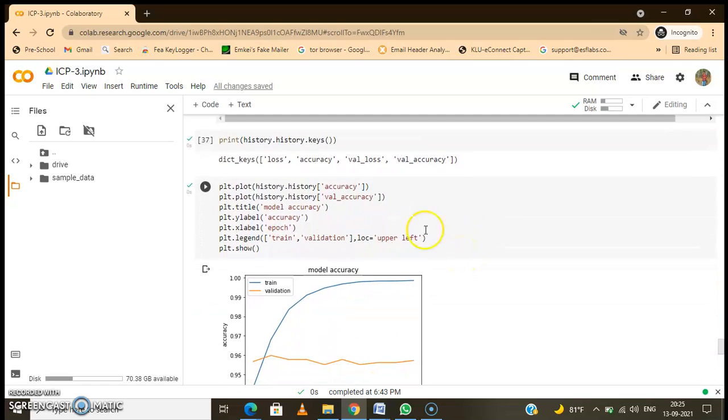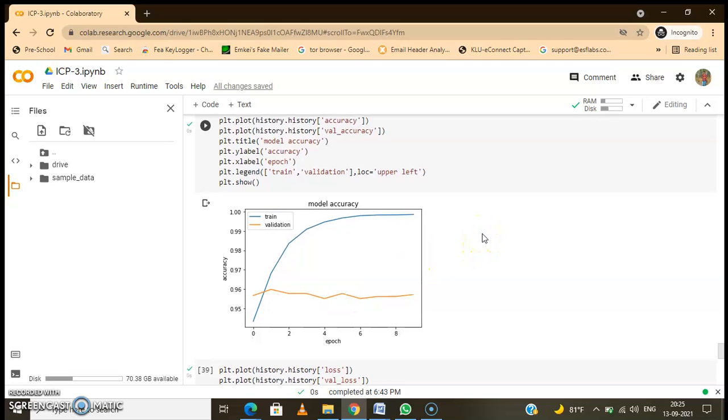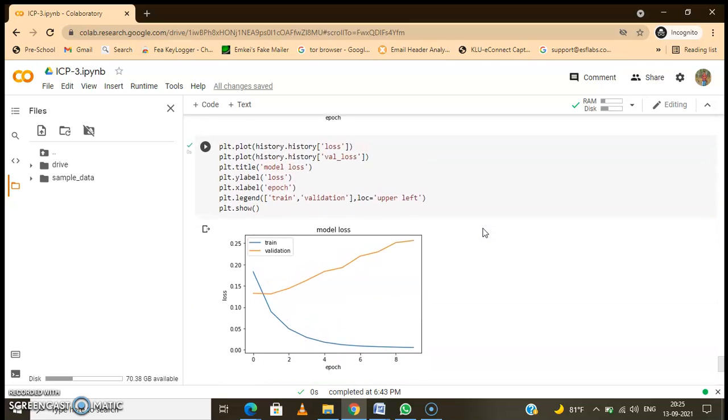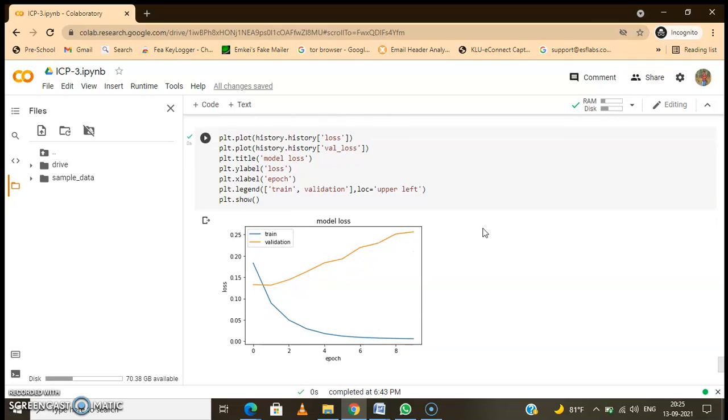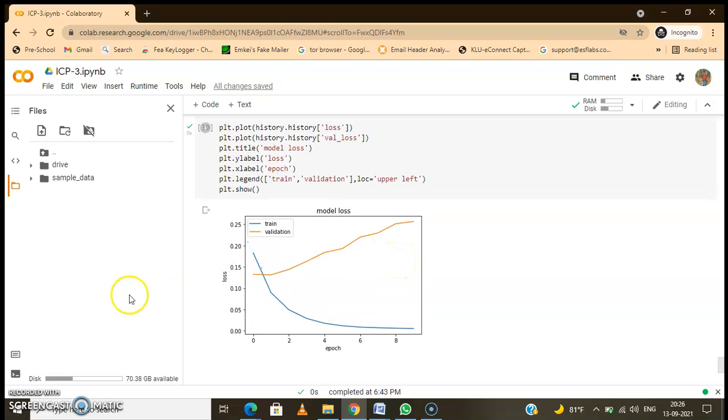After that we have plotted the graph of epoch versus accuracy for train and validation. This is the final output which we will get based on the sentiment analysis, showing how the Twitter data is classified, whether negative or positive. So using this, I have built this project.